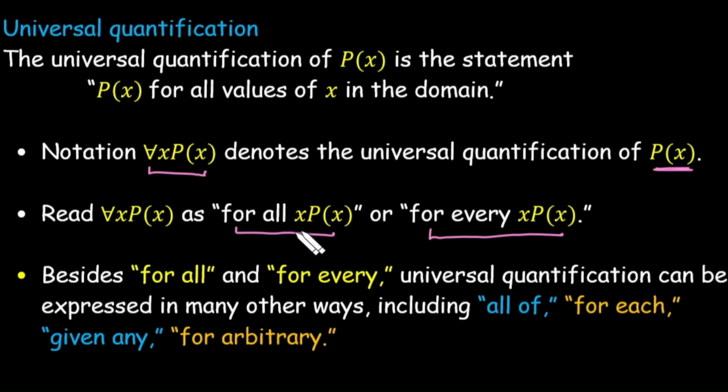Moreover, rather than writing for all or for every in a universal quantification, we can also write for each x, or we can write for given any value of x, or we can say for arbitrary x. So these all expressions come under the part of universal quantification.